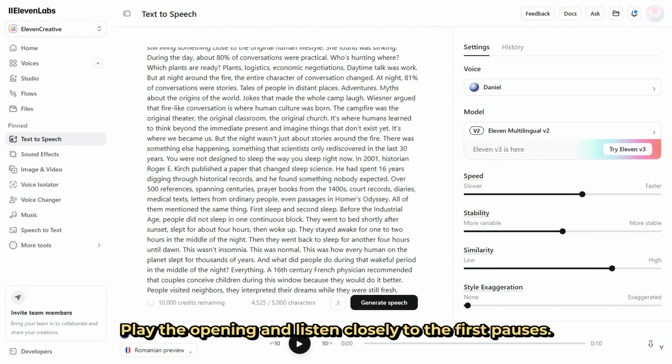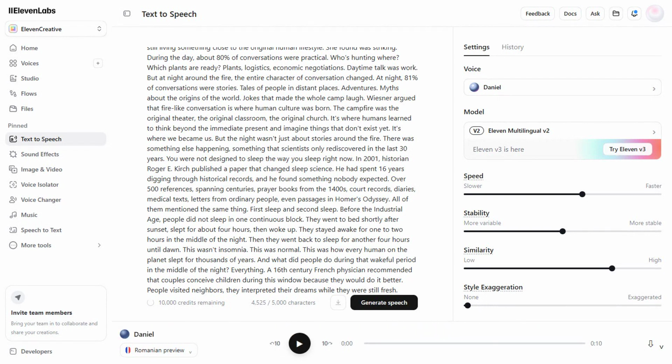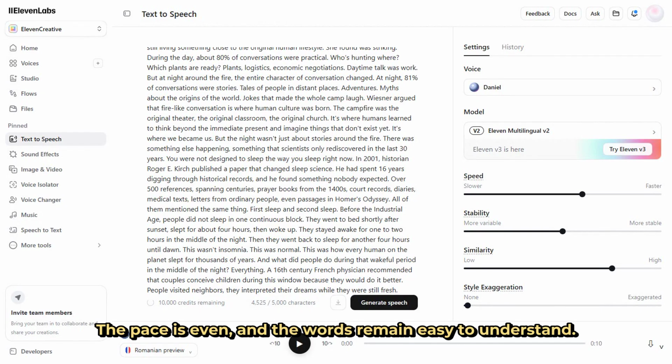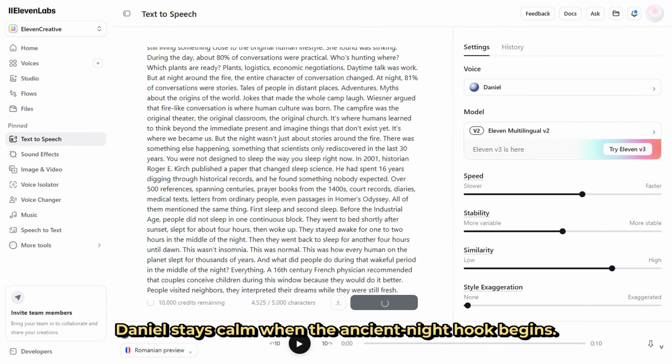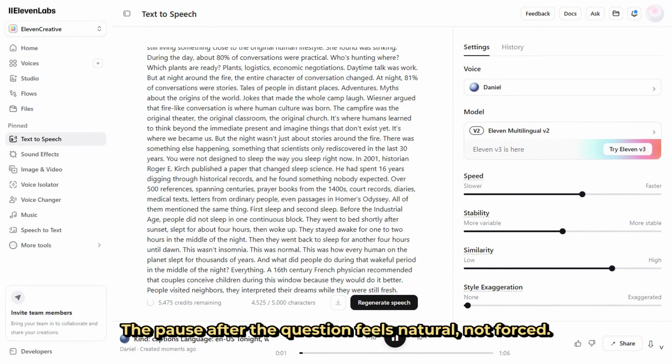Play the opening and listen closely to the first pauses. The pace is even, and the words remain easy to understand. Daniel stays calm when the Ancient Night hook begins. The pause after the question feels natural, not forced. A rushed pause or unclear name would need another pass. If that happens, adjust one control and test again.